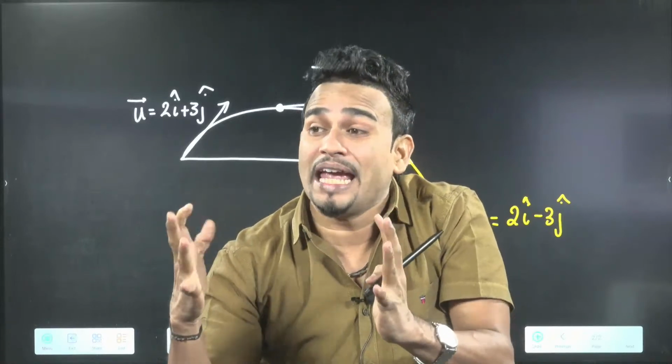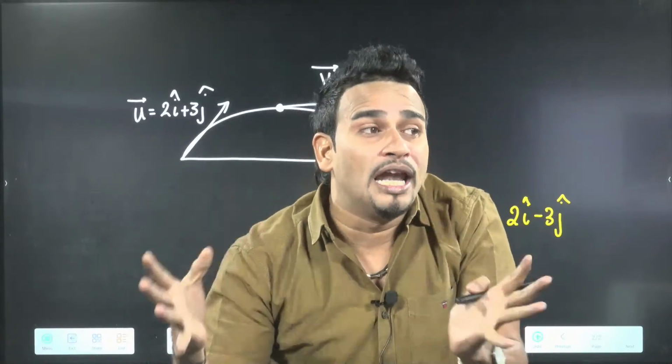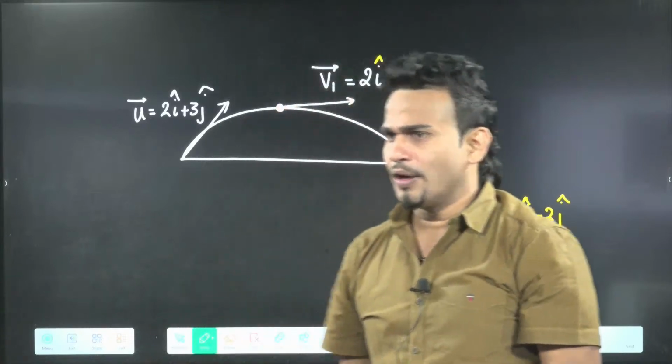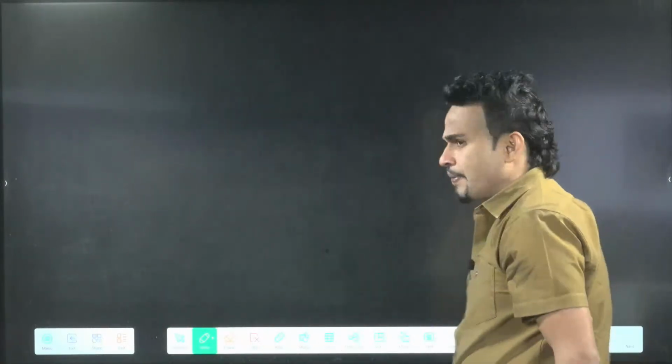You write the question. A gun fires bullets in all possible directions with the same speed u.